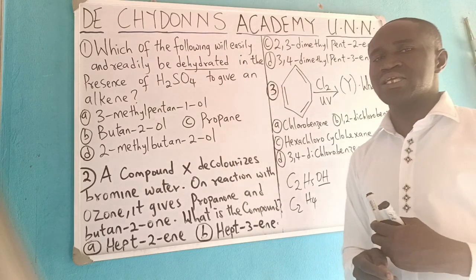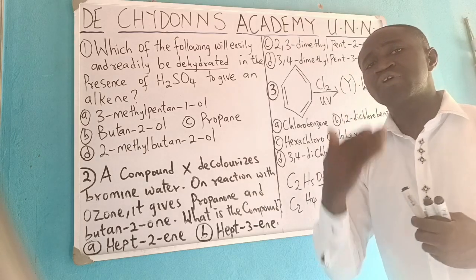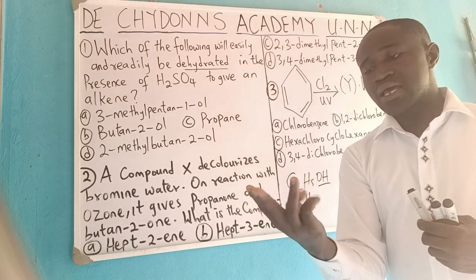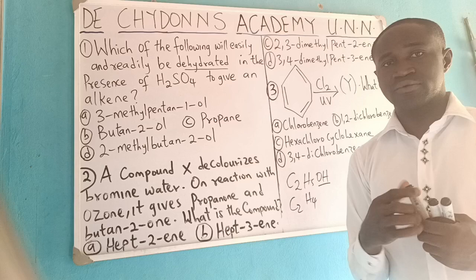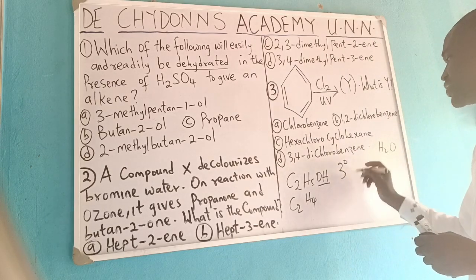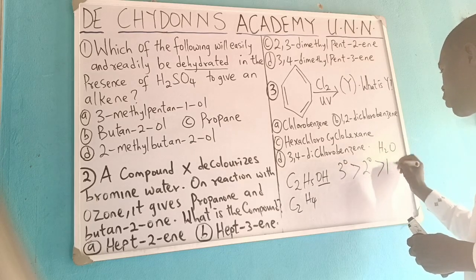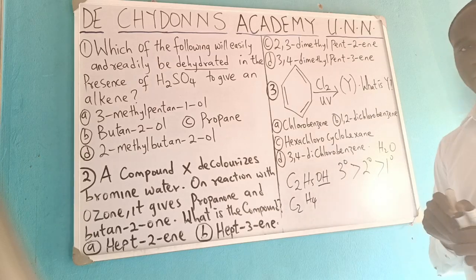That is another challenge. It is important for you to note that we have different classes of alkanol. The first, the primary, the secondary, and the tertiary. We used to represent them as this is tertiary, and this is secondary, and this is primary.